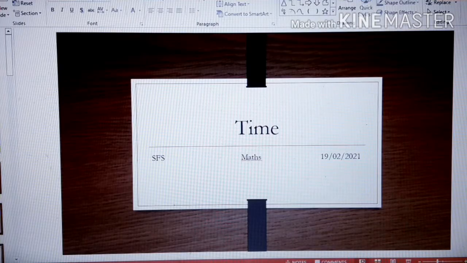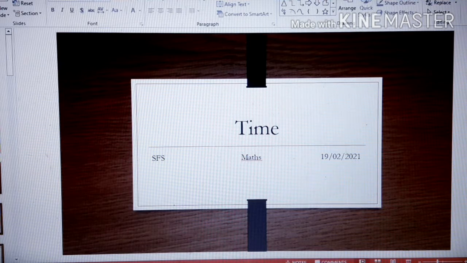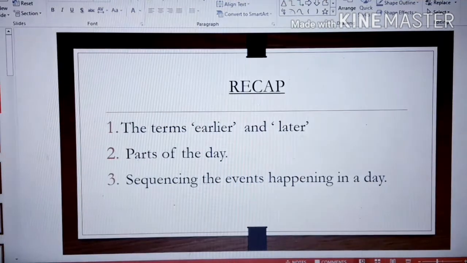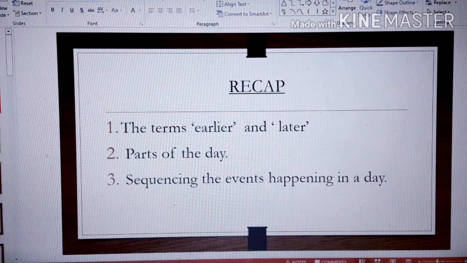Today we are going to do revision of the chapter Time. Everyone take out your maths copy. In this chapter, children, we have studied these three topics. First, the terms earlier and later. Second, parts of the day. Third, sequencing the events happening in a day.